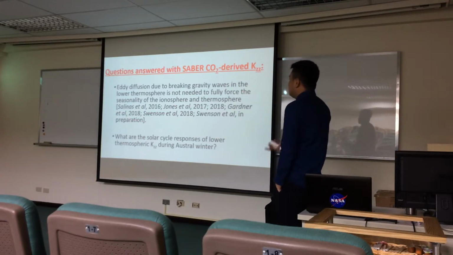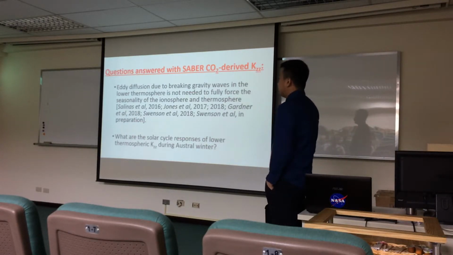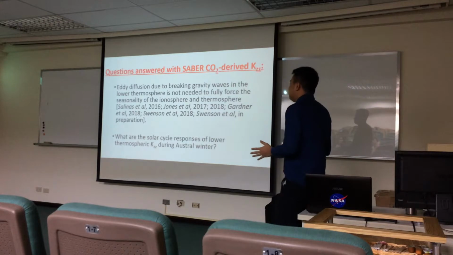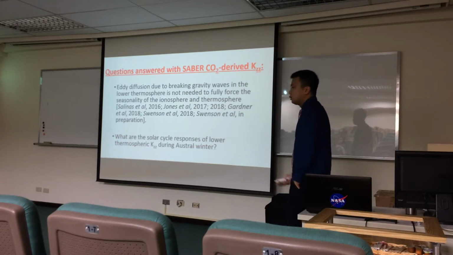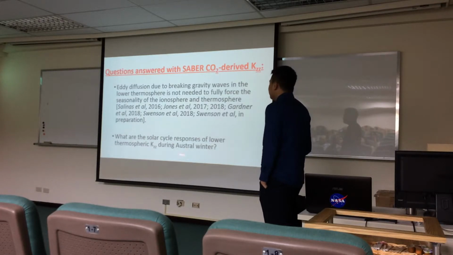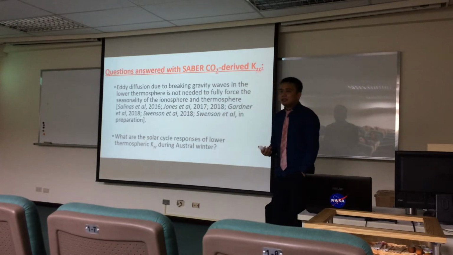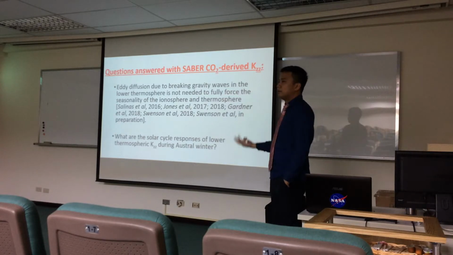On the first question, we delved more into the seasonality of these coefficients. For the second question, we're going to take advantage of one very important novel characteristic of our coefficients, which is that they span even two years more than a solar cycle. We'll use it to answer this very important question: what are the solar cycle responses of lower thermospheric eddy diffusion during austral winter? Why austral winter? When talking about solar activity, it's easy to immediately think of temperature responses: high solar activity, warmer temperatures.